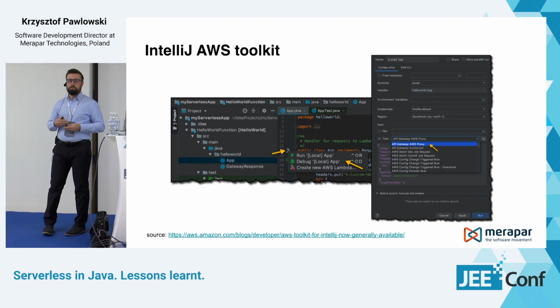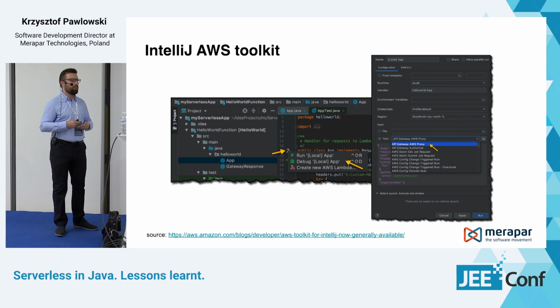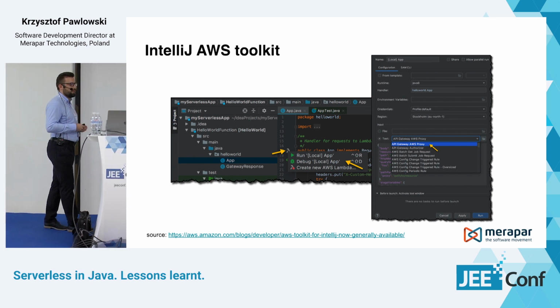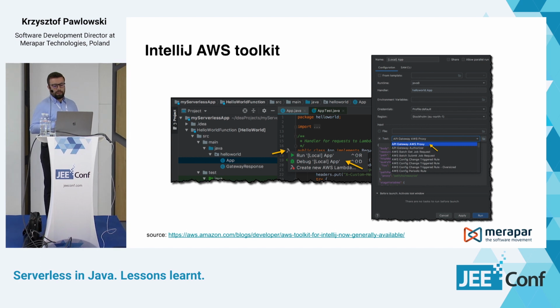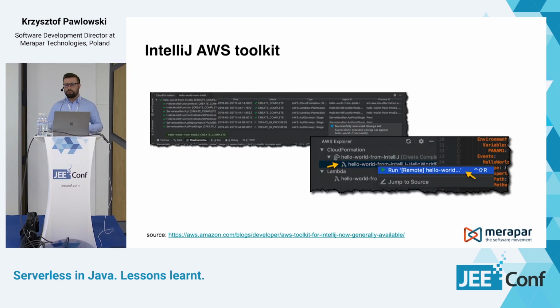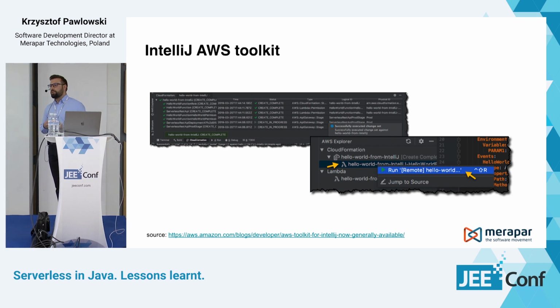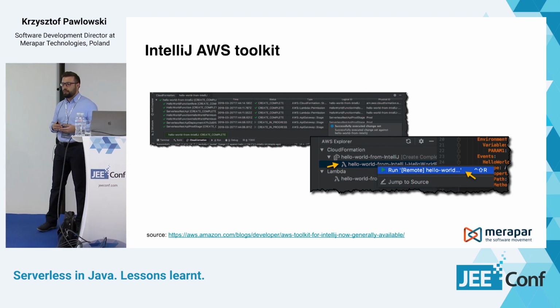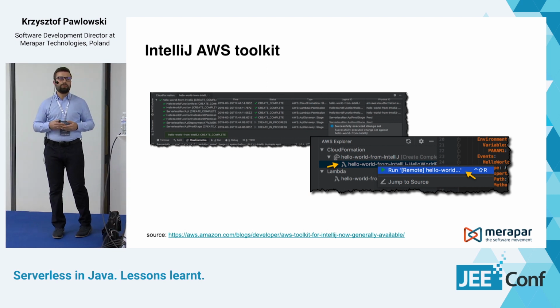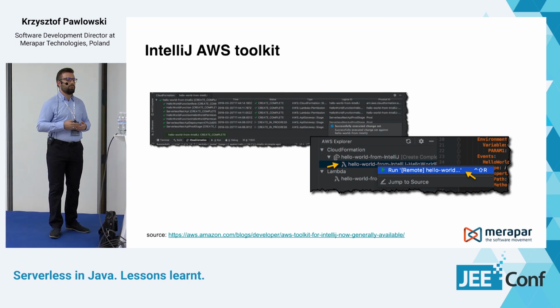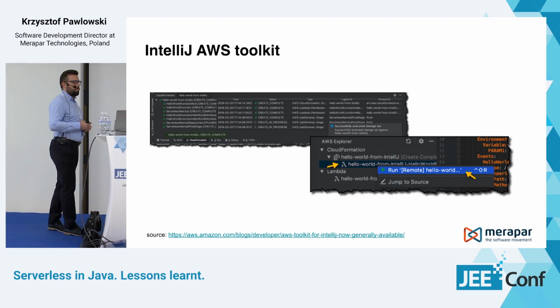So it's quite an improvement in how you develop Lambda functions now using this plugin. Yeah, when you have tested your application, you are pretty confident that everything is running as expected. Then you can also use this AWS Toolkit to actually deploy your application to the cloud.